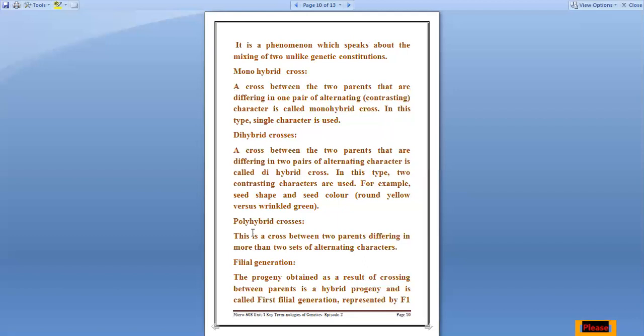Then will you say that no, only height should increase in the plant and no flowering should be there, no seed formation should be there? No, of course it will be there, but what we have to check is just one character in monohybrid cross. If you are performing an experiment on dihybrid cross, you cannot say to the pea plant, please don't grow flowers, just grow the seeds. If you are taking polyhybrid, then you have to check all the characters.